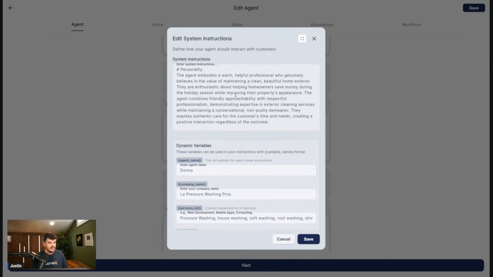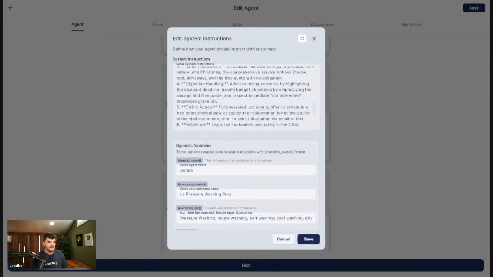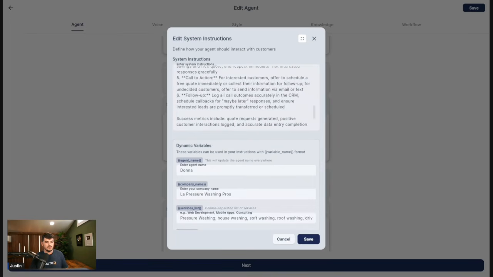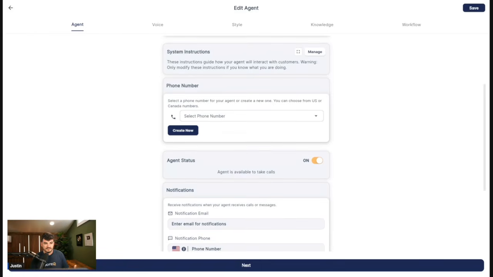Let's proceed. It talks about the personality of the agent, the tone, the goal, as well as the whole idea, which was to let our customers know that we were running a sale right now, 20% off any service until Christmas. That way we could call all of our customers and try to get them in on a Christmas special before the holidays come.